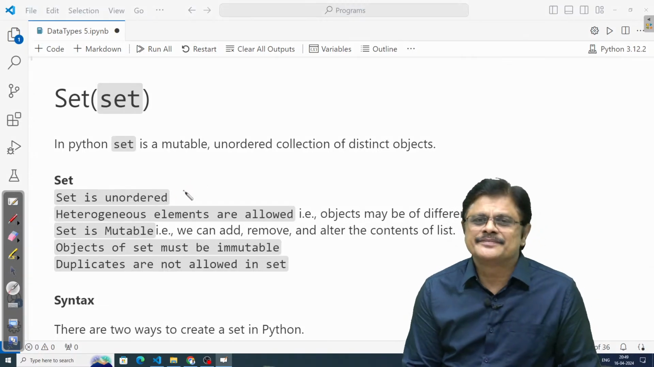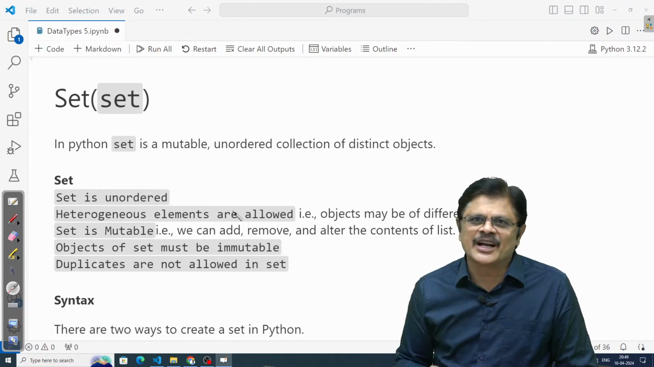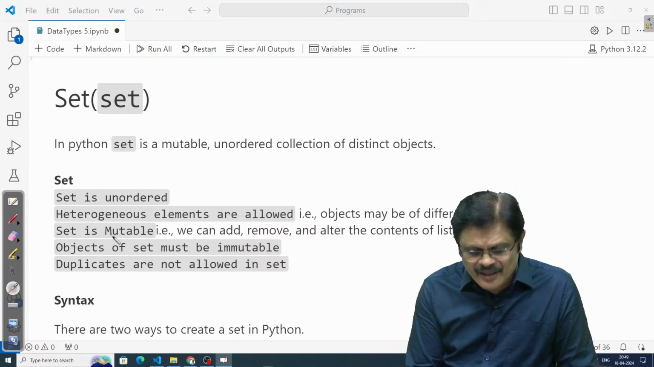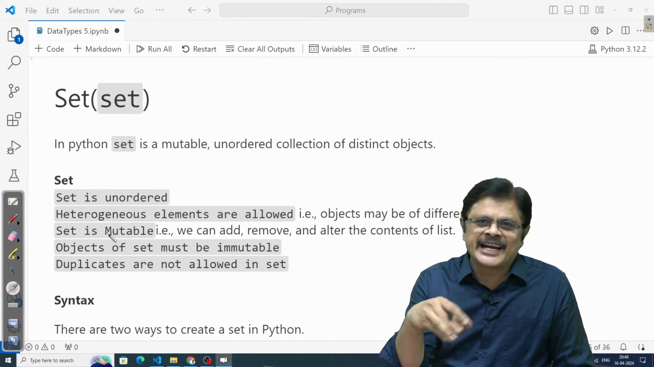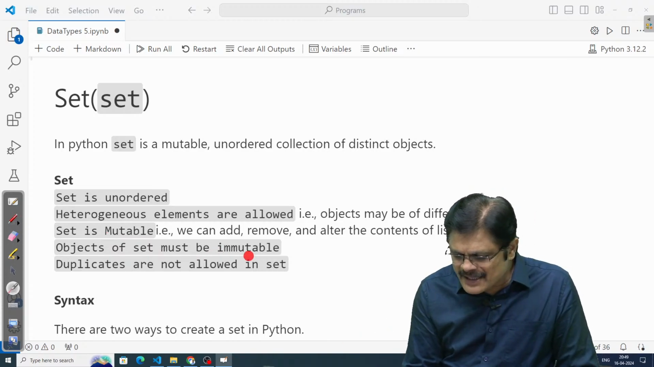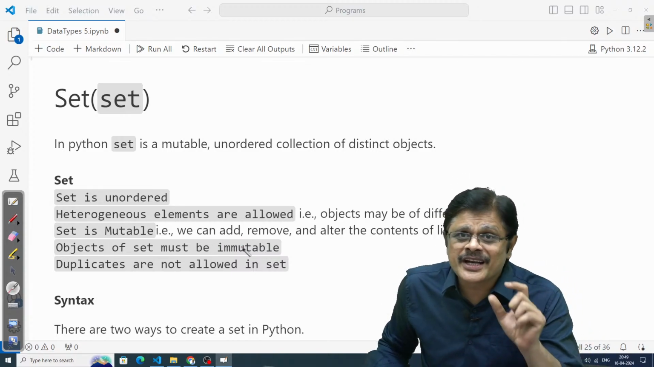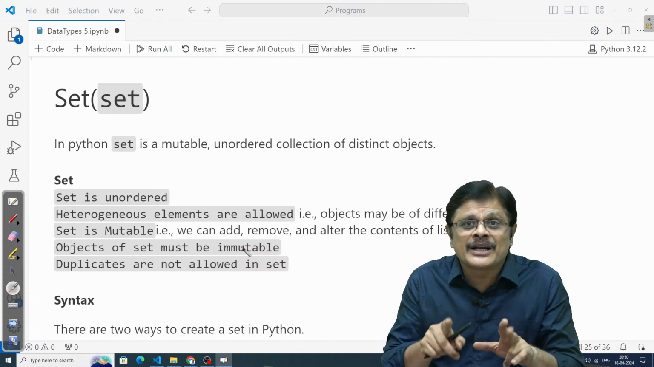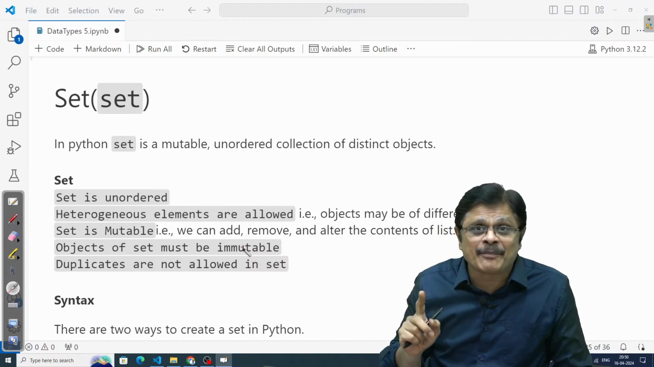Set is unordered. We cannot access the elements by index. Heterogeneous elements are allowed, so you can have elements of different types. Set is mutable. You can add new elements to the set, no problem. That is, the state of the set can be changed. And objects of a set must be immutable. Even when we talk about a dictionary, the keys must be immutable. Here in the set, the objects must be immutable type. You can only take immutable type of object.